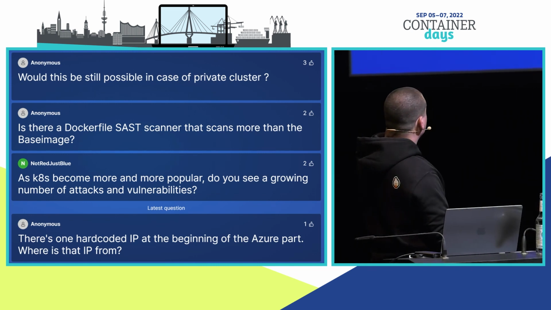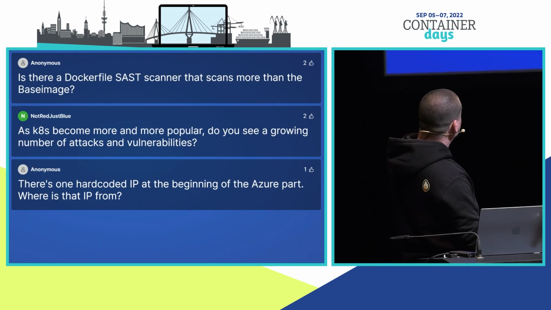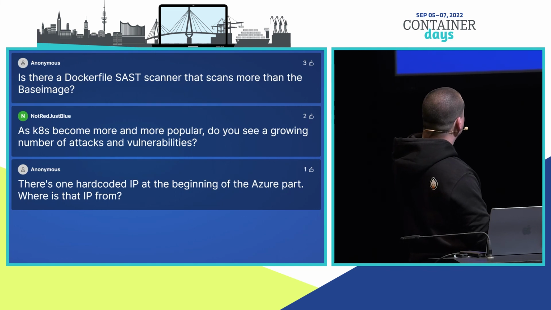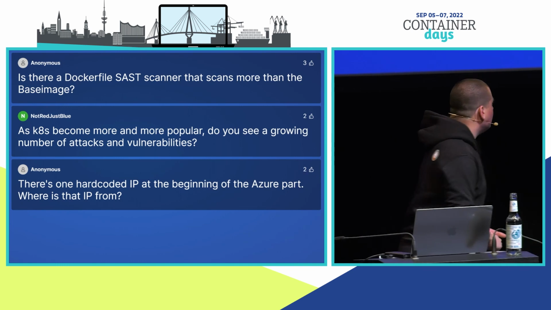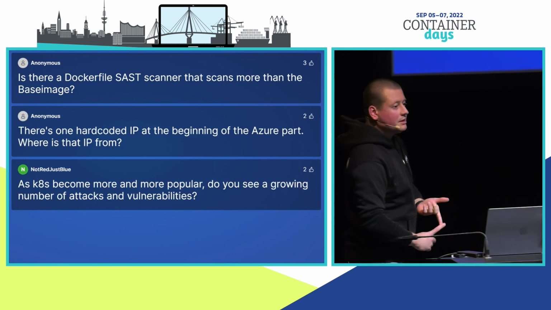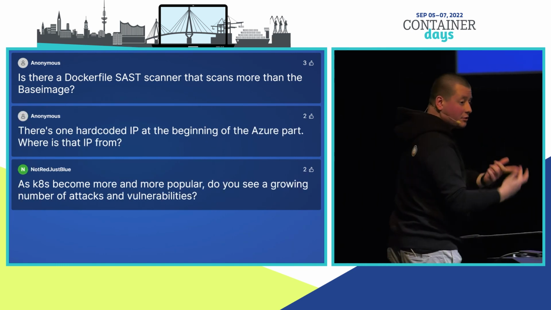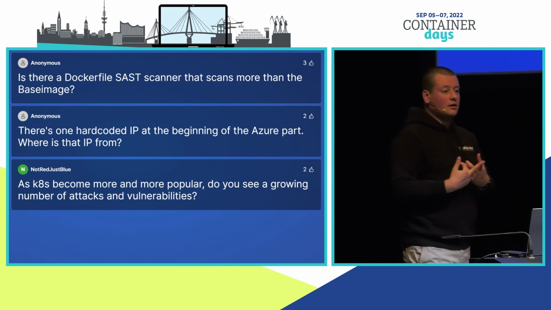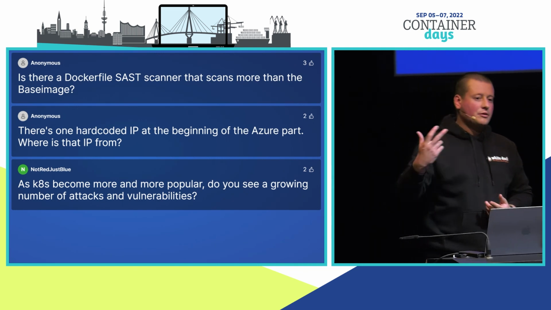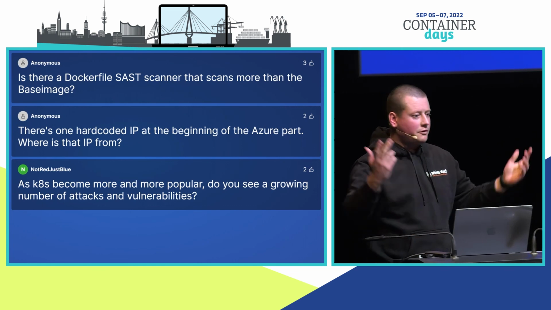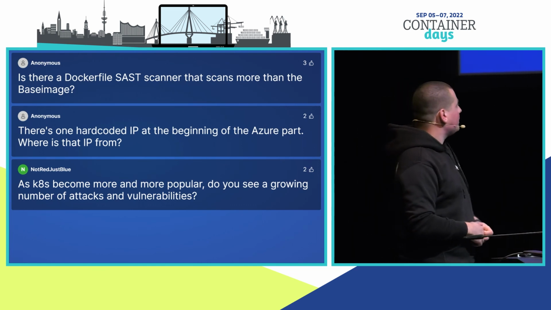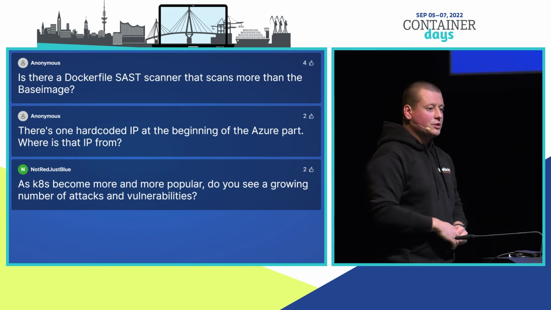Okay. Is there a Dockerfile SAST scanner that scans more than the base image? I think there are many. Basically scanning the base image, also scanning the source code running or being installed, or libraries being installed in the container image. For example, Trivy or others, they scan more than just the base image.